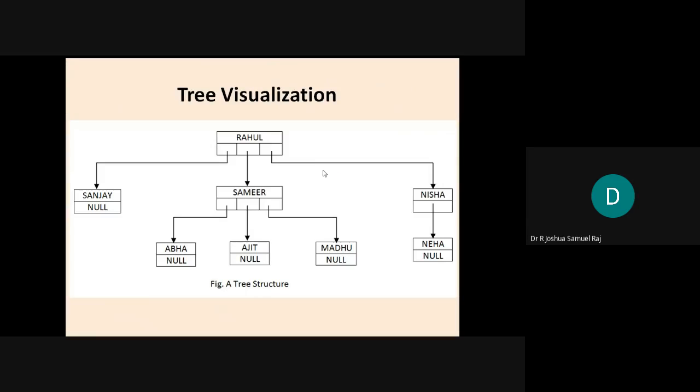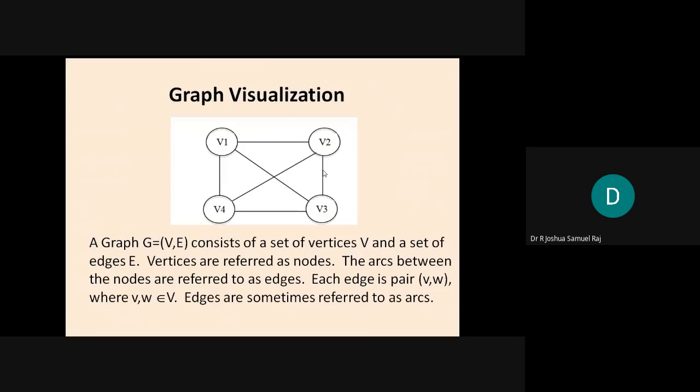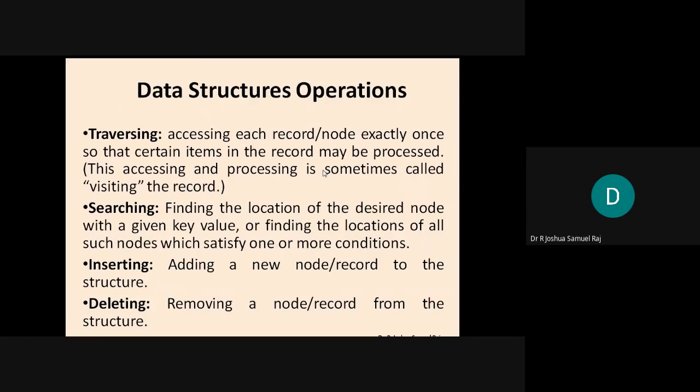Then again, a tree visualization. This is something that talks about the hierarchy, the grandfather, father, child, grandson relationship. So in short, where can trees be used? They can be used when you want to take any decision. So this is something that comes up with machine learning. For a tree, you will have a complete understanding of what a tree is. Okay, and then we have the graph. We are all familiar with graphs now because we always want to find the shortest distance. We go to Google Maps and try to find how we can travel between city A and city B. All these things are actually based on the graph concept. So we'll go into much more detail in the subject. And then there are various operations that can be done.